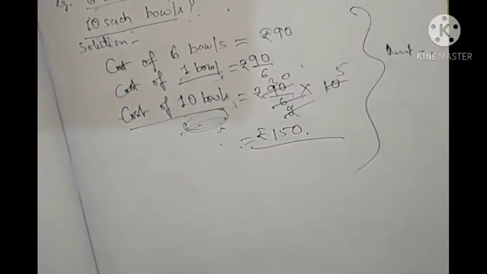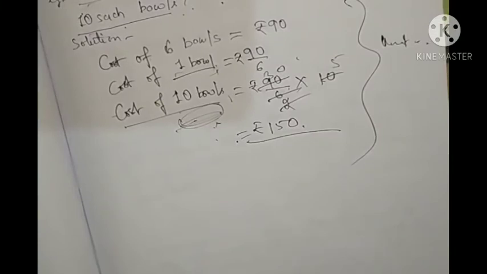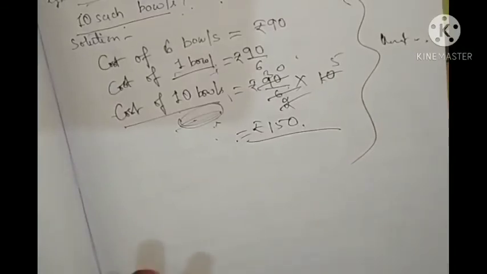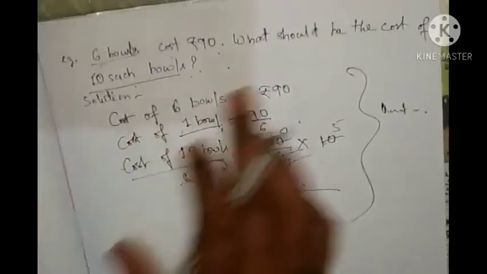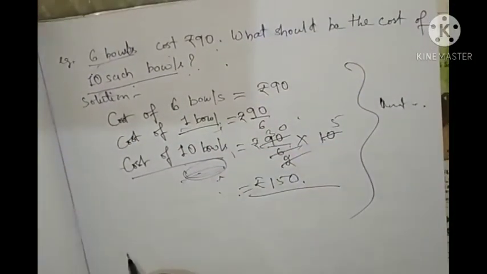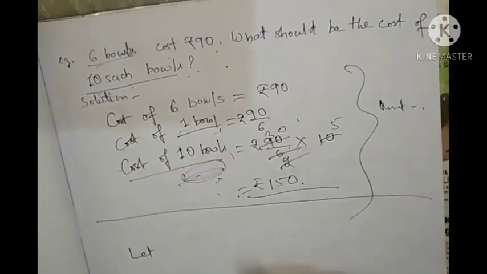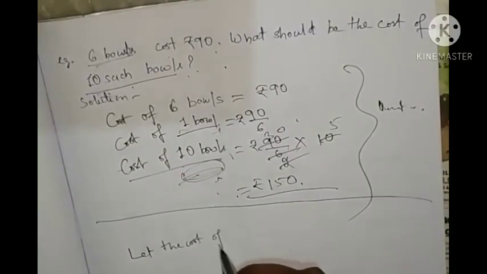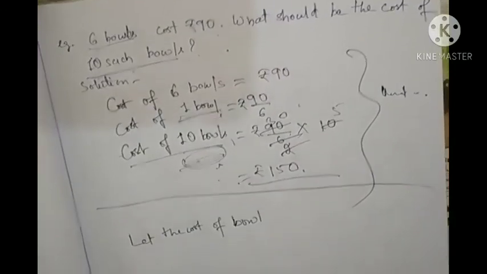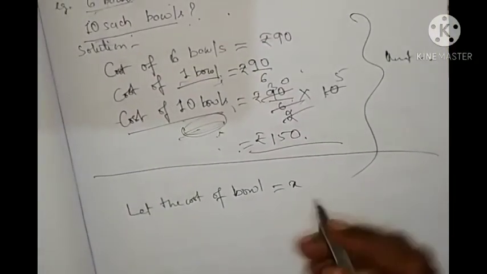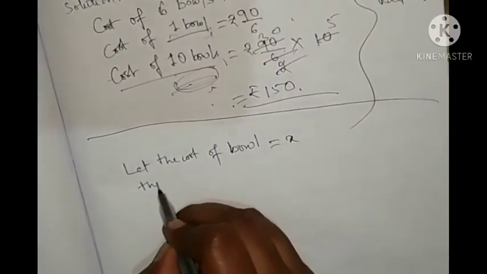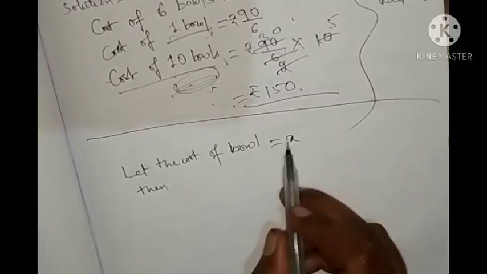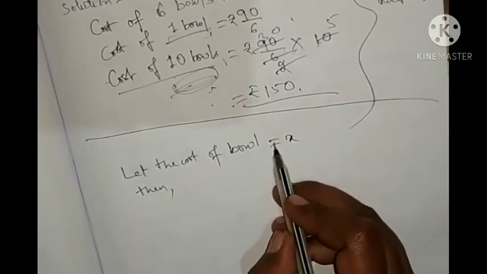Okay. Another method is what? That is the proportion method. Means proportion, that's the same thing as the proportion rule. What we'll write? We'll write in proportion, which is used in the algebraic method. So what do we need to find? We need to find the cost. Okay, so write down: let the cost of a bowl equal x. Okay, so now write in proportion, that bowl first is given.